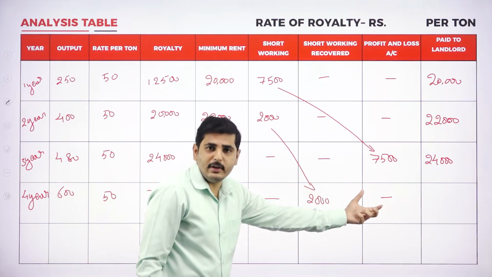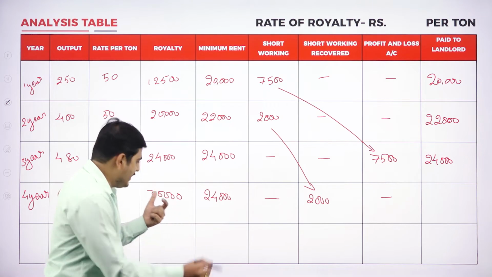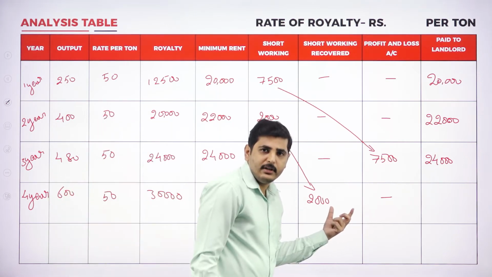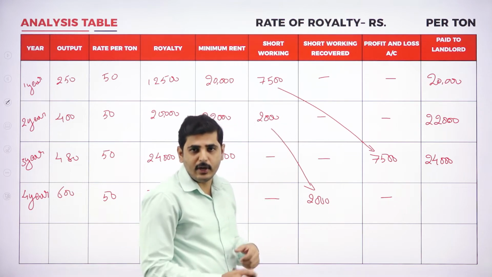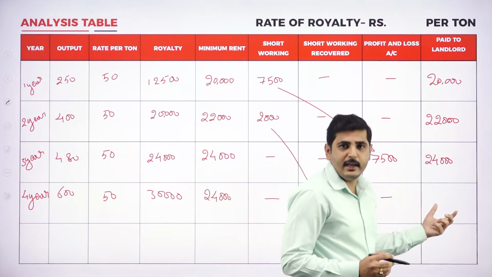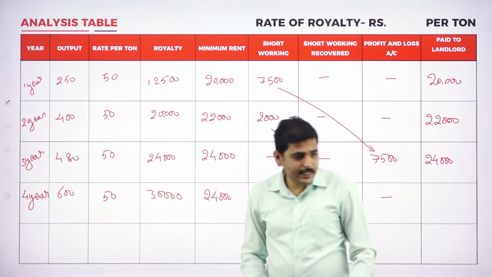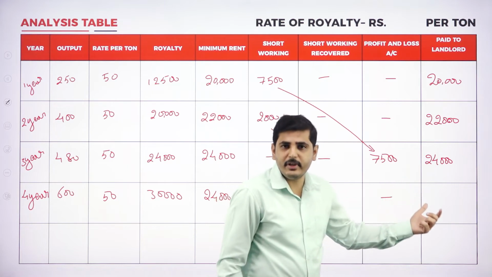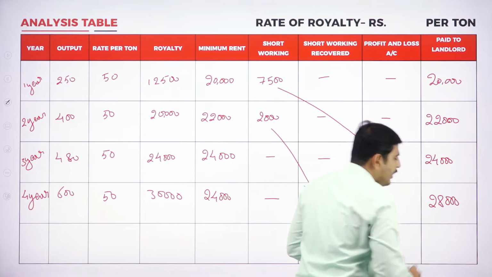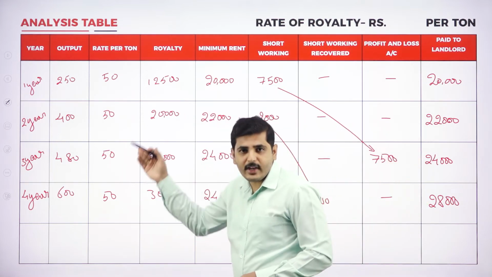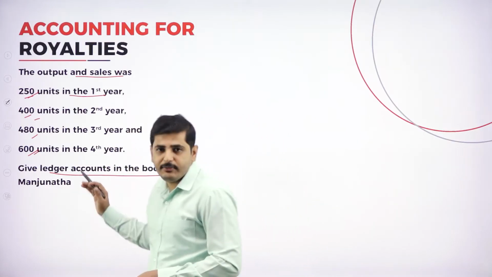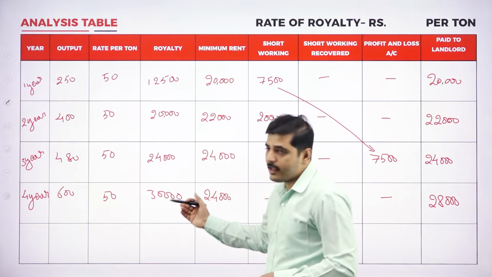Next we have to pay the landlord. See, while paying the landlord, what is the production? 30,000. Out of 30,000, how much could we recover? 2,000 rupees of short working. The remaining amount should be payable to the landlord. How much remaining? 30,000 minus 2,000, it is 28,000 we are paying to the landlord. Now in this problem we have only 4 years, as he has given the information. So for 4 years we have done the analysis table.